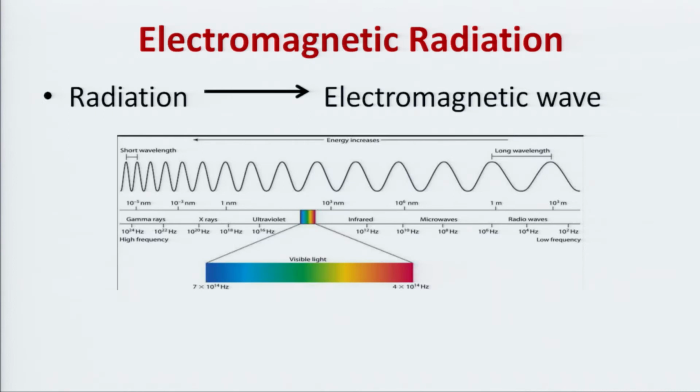Now, since we have to study radiation, first of all we must understand what radiation is. When we hear the word radiation, two things come to mind: number one, electromagnetic radiation, and the other is nuclear radiation.